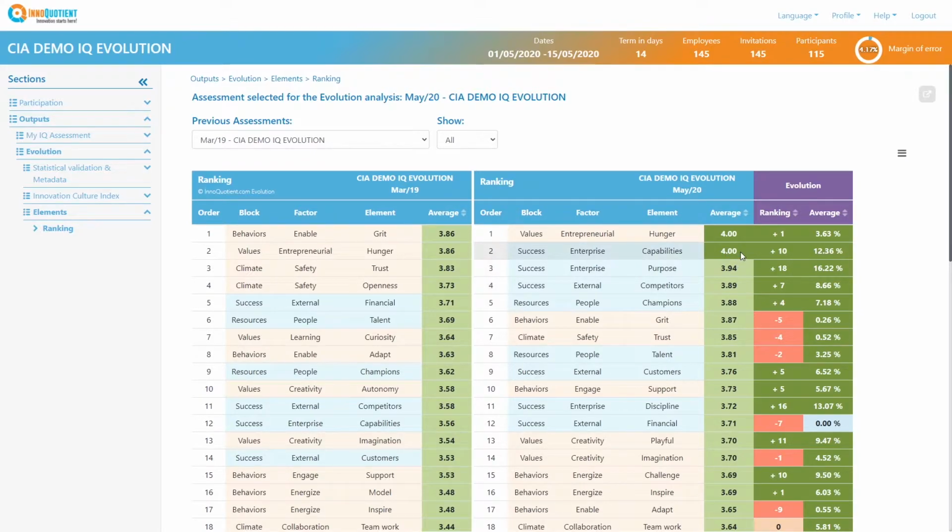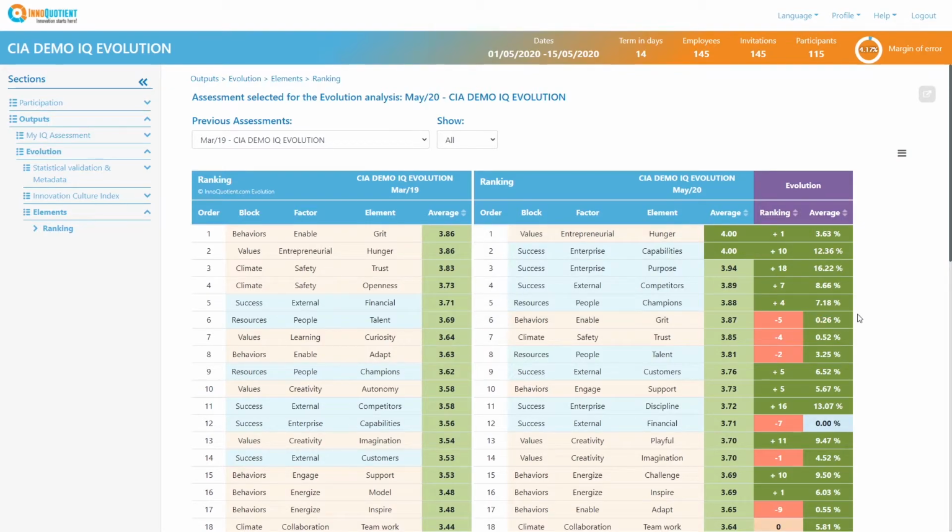The evolution shows two aspects to bear in mind on the current ranking of elements. In the first place, the repositioning of elements. Here we can see how hunger has climbed one position while greed has gone down 5. This information is accompanied by the evolution of averages. We can see that in both cases, average has improved.